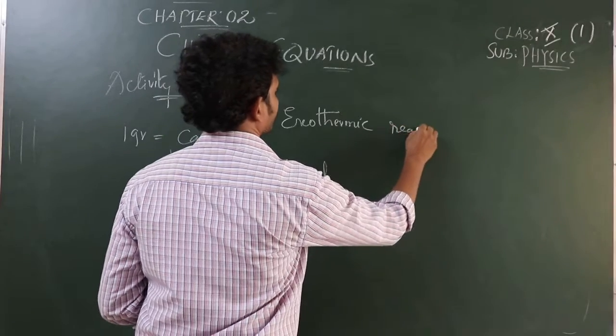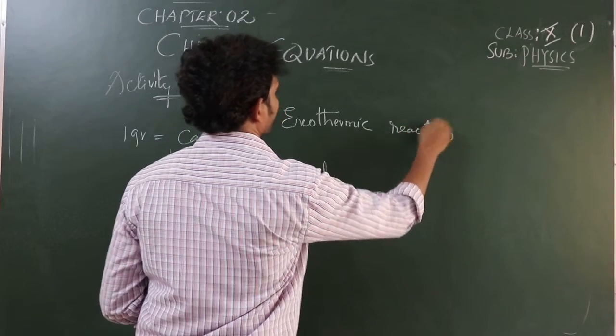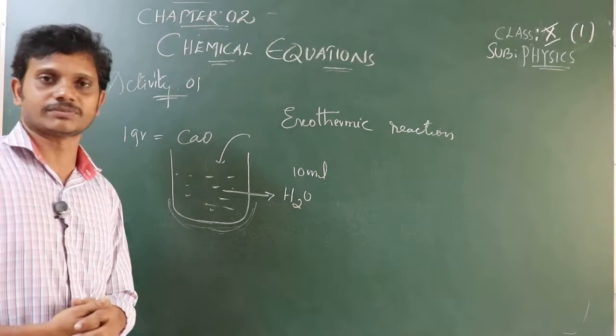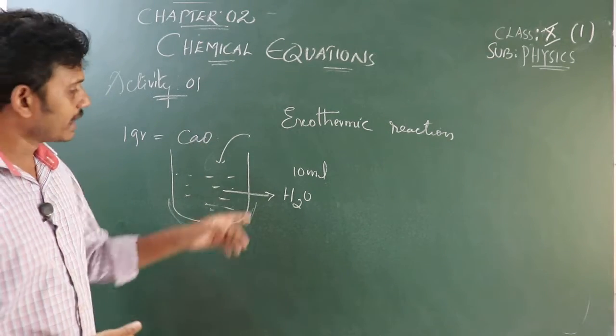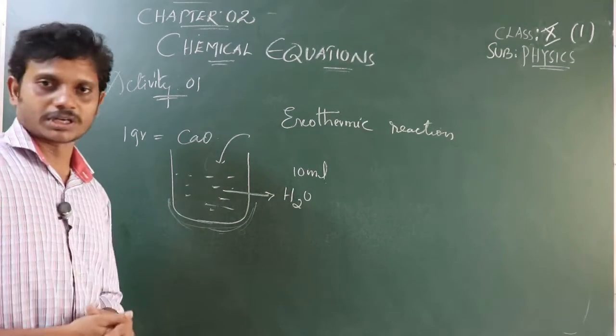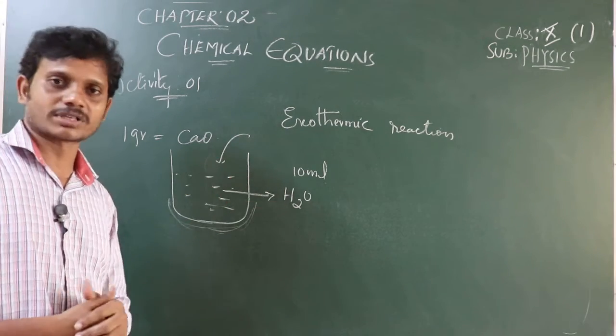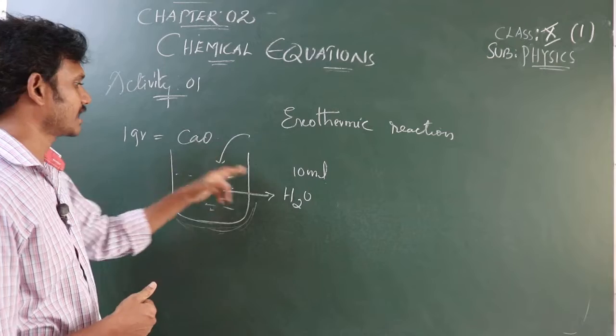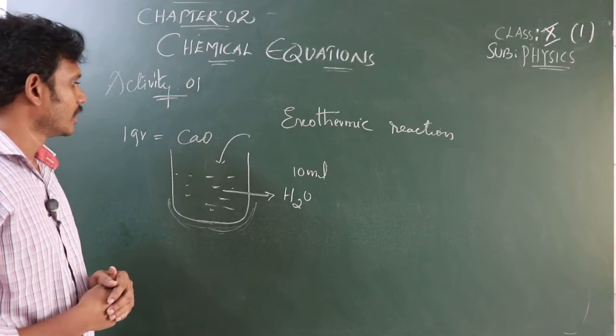This reaction is called an exothermic reaction. First of all, it is a chemical reaction. What is reacting with each other? Calcium oxide reacts with water to produce calcium hydroxide, Ca(OH)2.